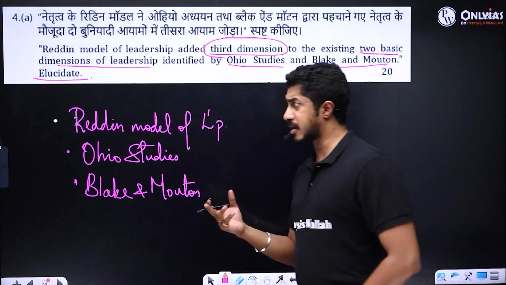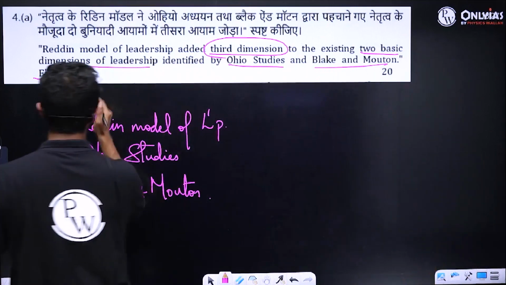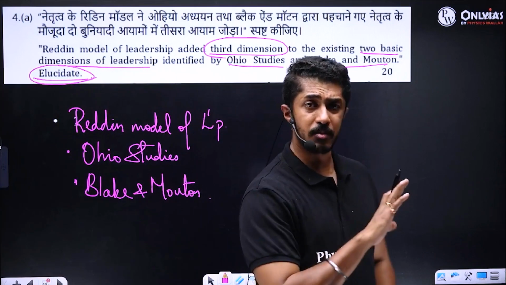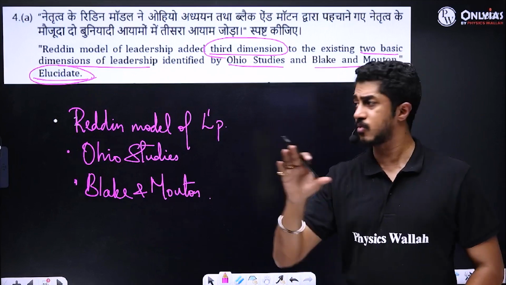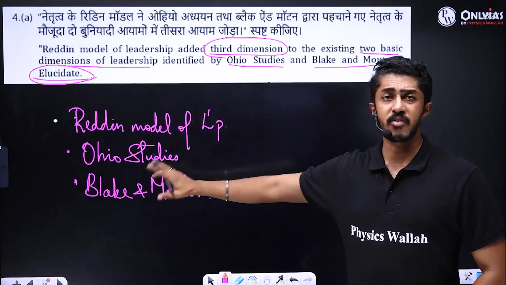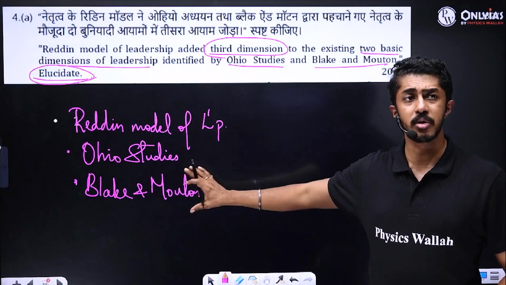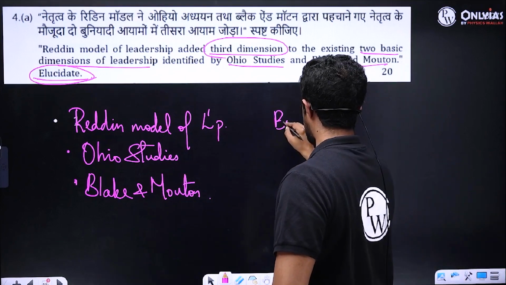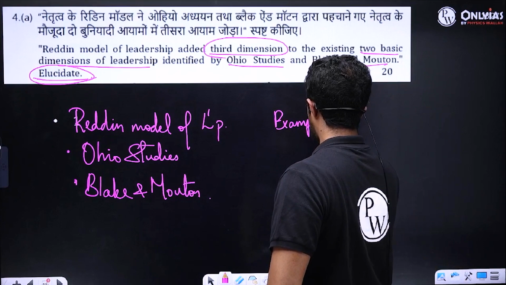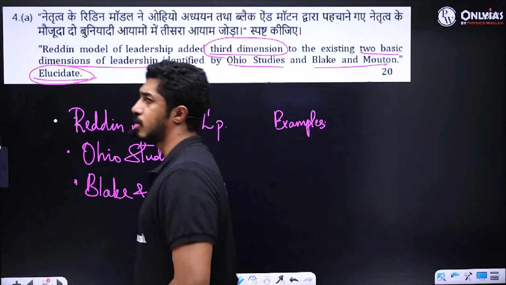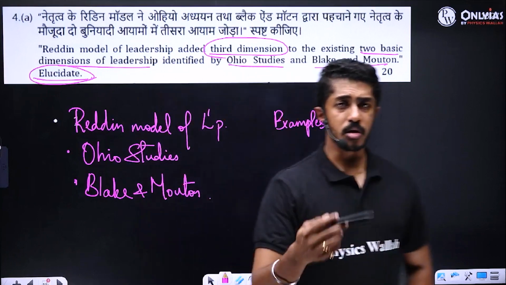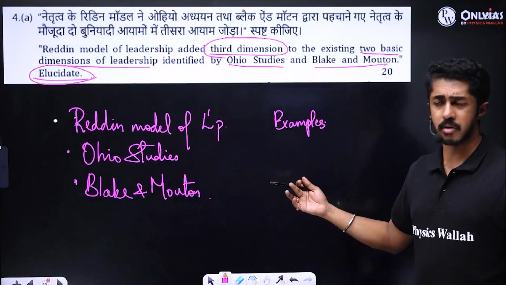Here we are discussing every question. If you see, when they ask such questions, it's pretty much straightforward. Elucidate means explain. So what third dimension was brought in by Redin, and what were the first 2 dimensions of Ohio? That is what you need to explain here. And as usual, examples of this from current affairs. Clear, people? Other than that, you need not elaborate anything more over here.